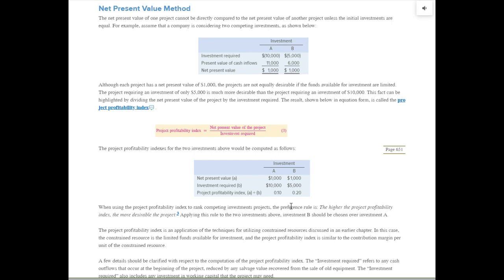So we can see that if we take $1,000 for investment A, the net present value, divide by A's investment required of $10,000, the profitability index is 0.1. B is going to be different because even though it has the same net present value, it only requires a $5,000 investment. So divide $1,000 by $5,000 and the profitability index is 0.2. So in this case you would choose B because it has the highest profitability index.